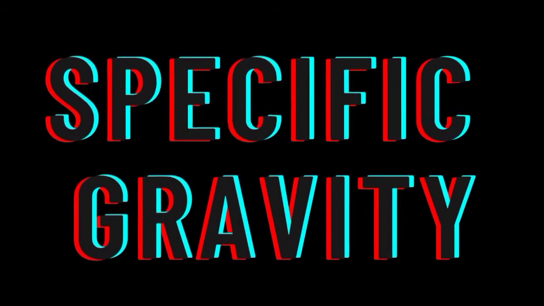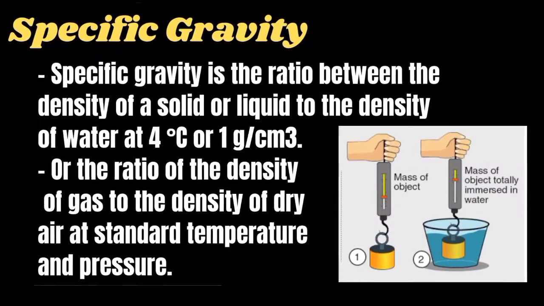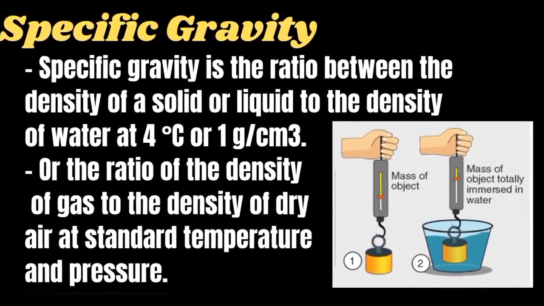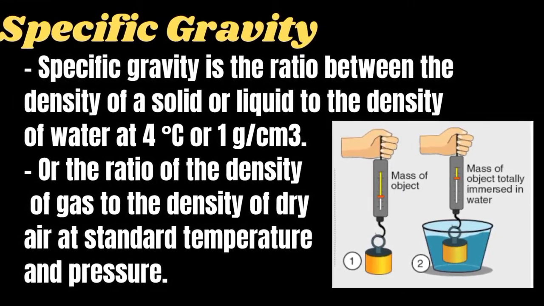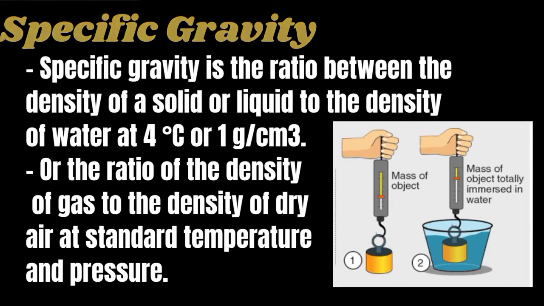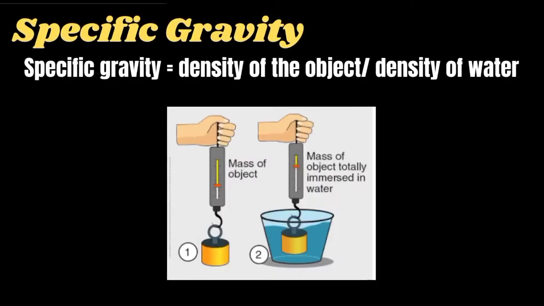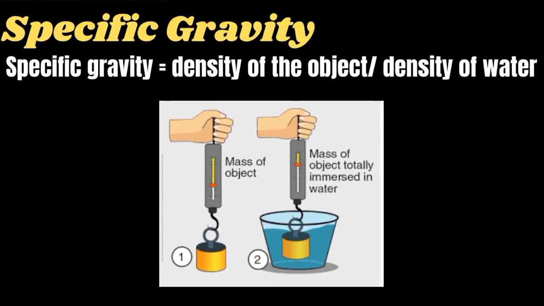Specific gravity. Specific gravity is the ratio between the density of a solid or liquid to the density of water at 4 degrees Celsius, or 1 gram per cubic centimeter, or the ratio of the density of a gas to the density of dry air at standard temperature and pressure. Specific gravity is equal to the density of the object over the density of the water.